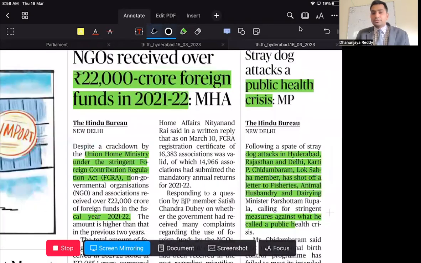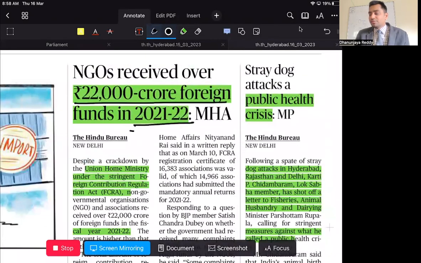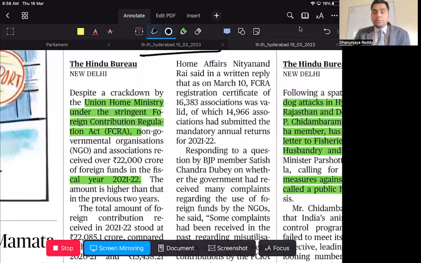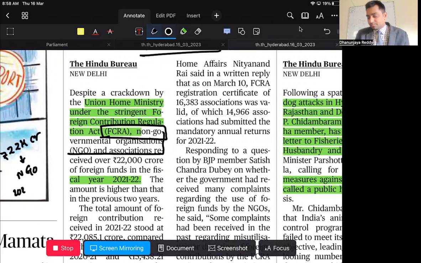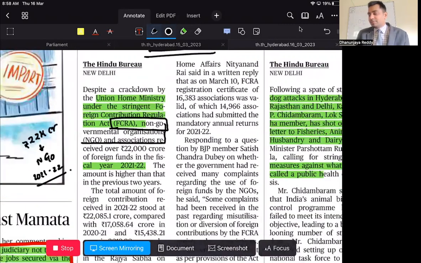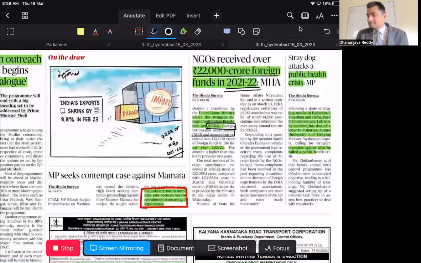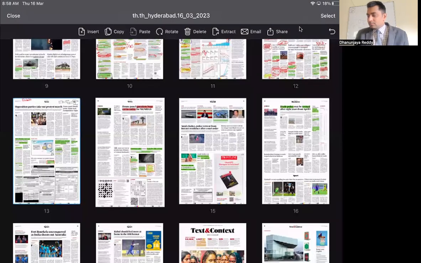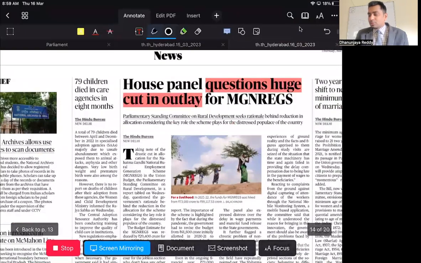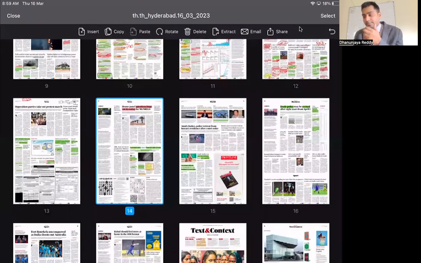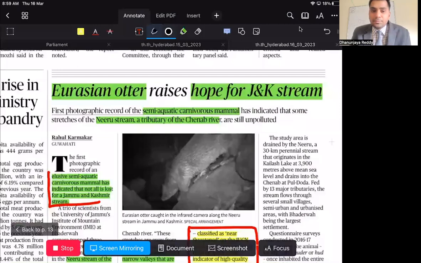Next one. NGOs received over 22,000 crores of foreign funds last year, as per the Union Home Ministry. Though there are stringent provisions of the Foreign Contribution Regulation Act governing NGOs in the country, almost 22,000 crores were received by these NGOs in the year 2021-22. This is what they have said. Just remember this for answer writing. Next one. House panel questions cuts or delays in the so-called MGNREGA wages. Now, this is important, guys.